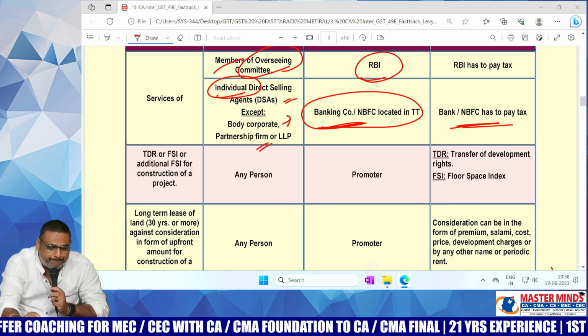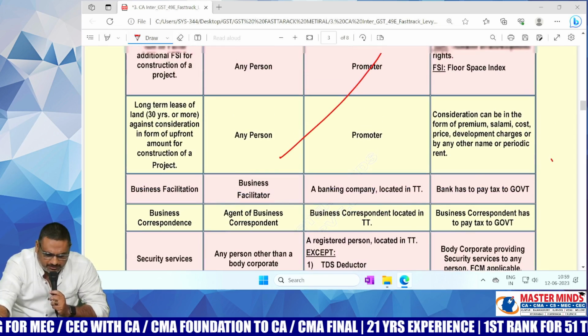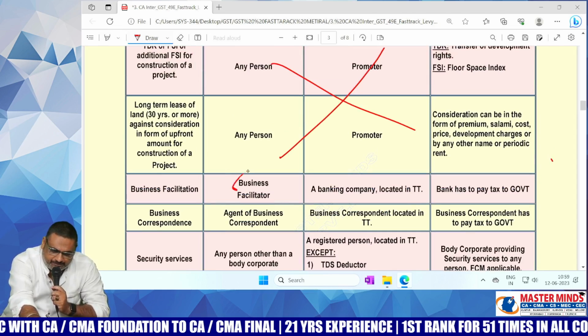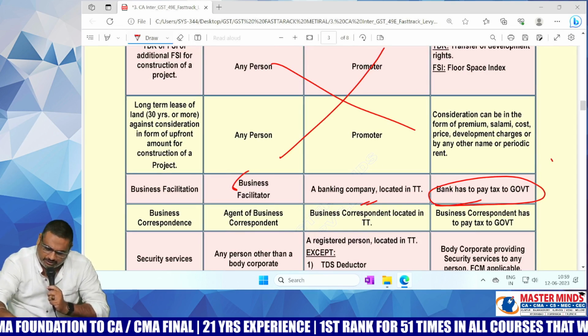Okay, ma. And next one, these two are not required. Ignore them. Next one is business facilitator to bank. In that case also, bank is liable to pay the GST.